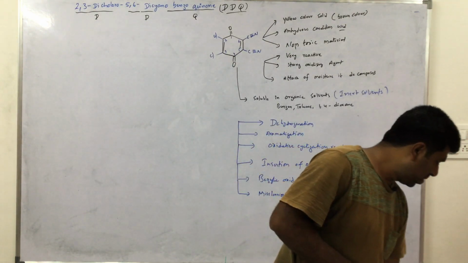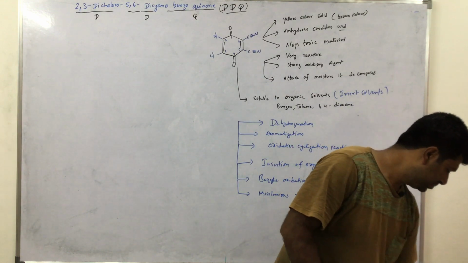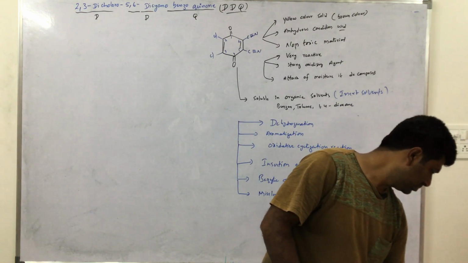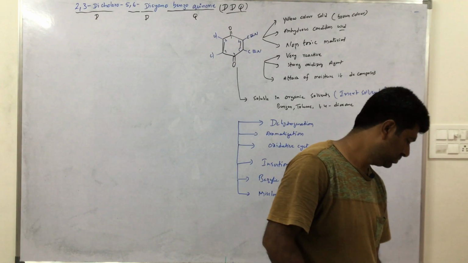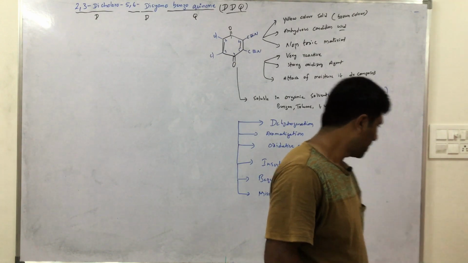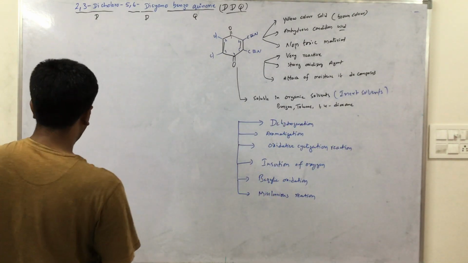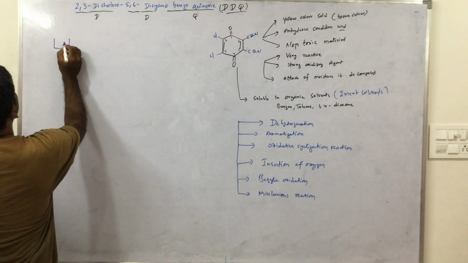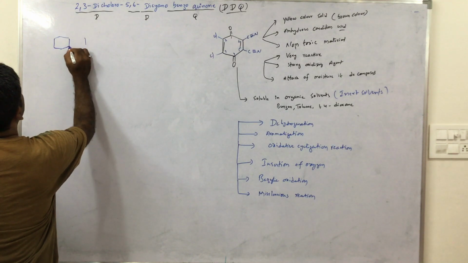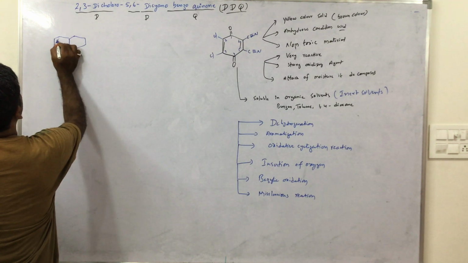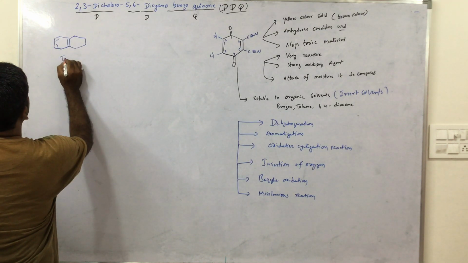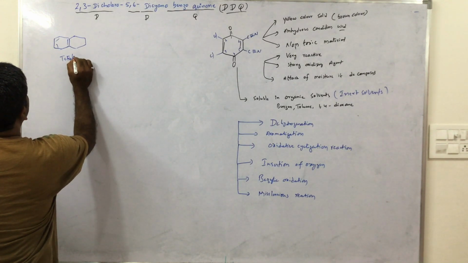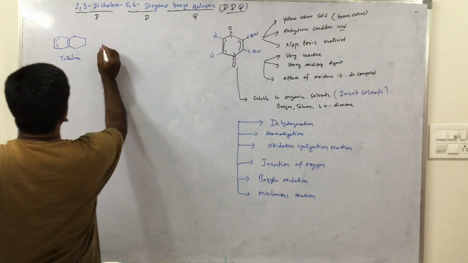Now I take one example. This is tetralin.